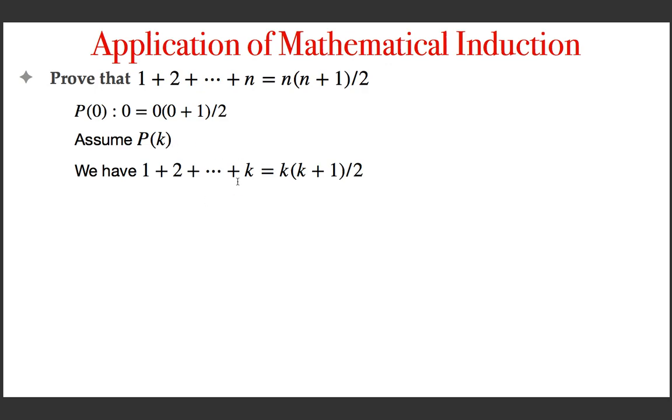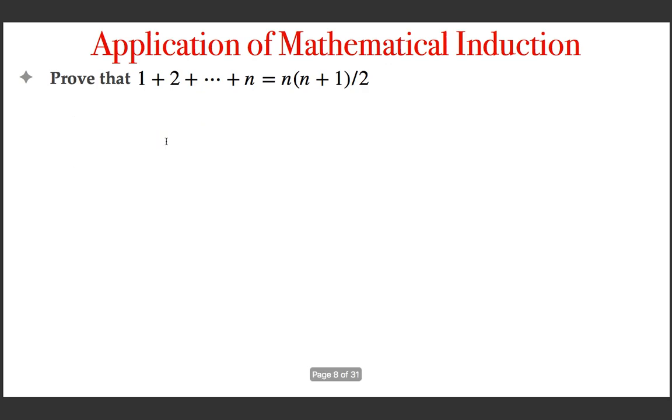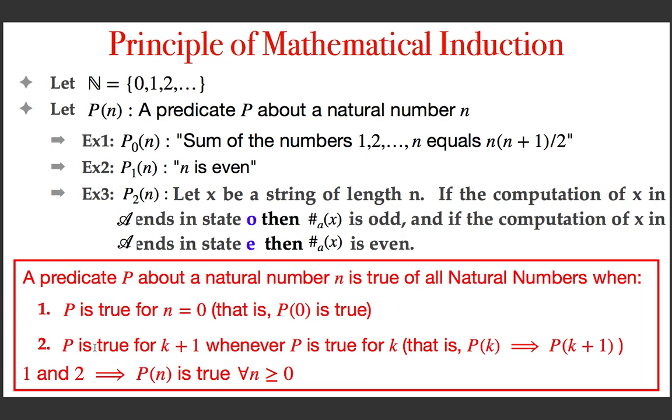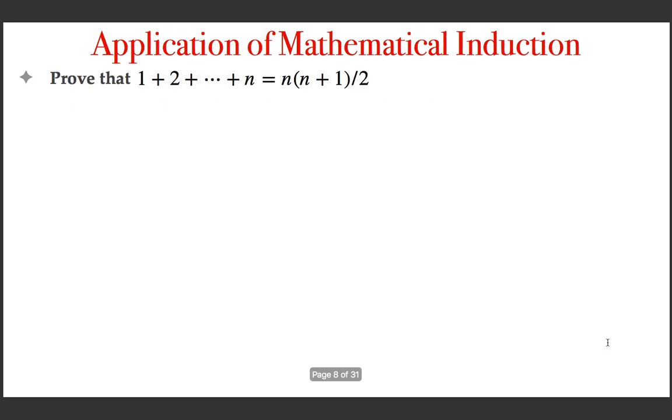If that is correct, then we have to prove that it is true for k plus 1. If you recall, that is the principle of mathematical induction. Whenever P is true for k, it must be true for k plus 1. So basically what we have to prove is that, assuming it is true for k, we can prove that it is true for k plus 1, where k is an arbitrary natural number.